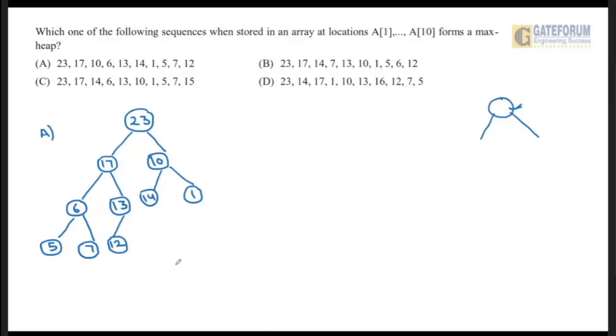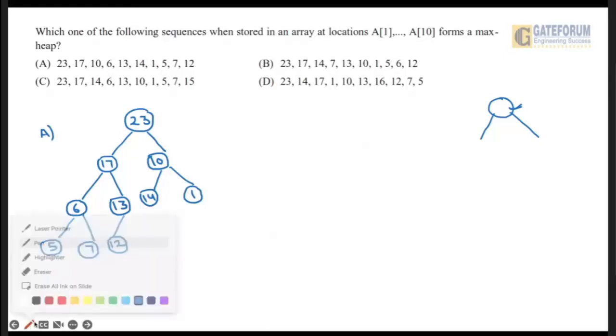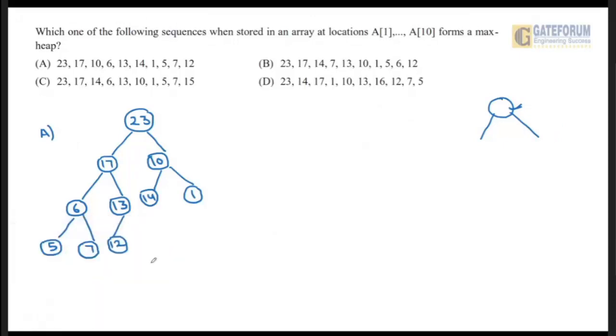So if you see here, let us mark it as red. If you see this node 10, we know that in a max heap, every node should have a value greater than its child node, but 10 is not greater than 14. Because of this 14, it is not satisfying the heap property.